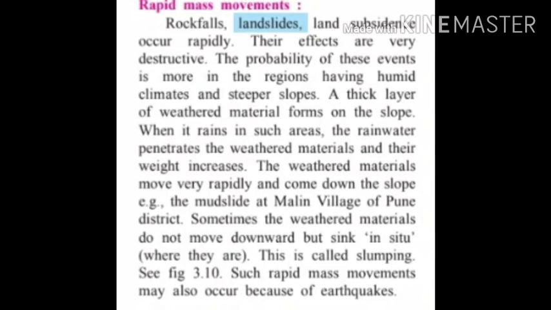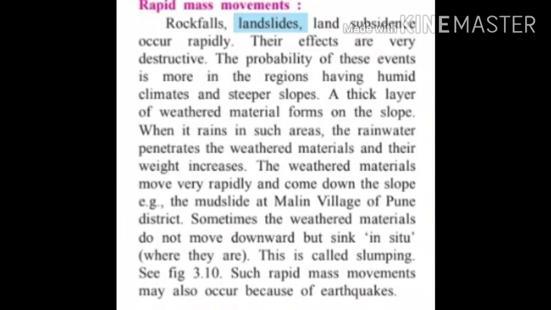Sometimes the weathered materials do not move down but sink where they are. Sometimes they are not moving, they are accumulating at one place. This is called slumping. Rapid mass movements may also occur because of earthquakes. These all are the features of rapid mass movements.